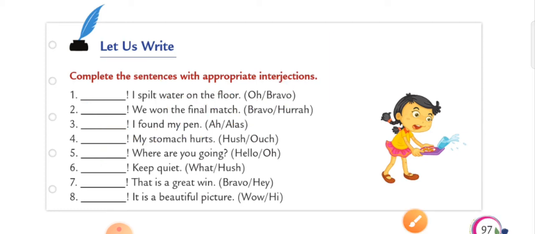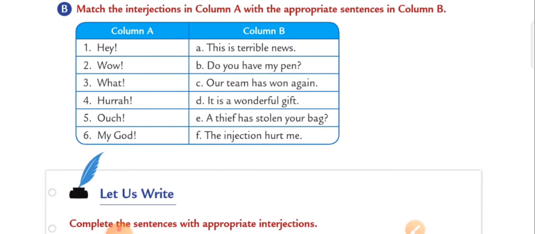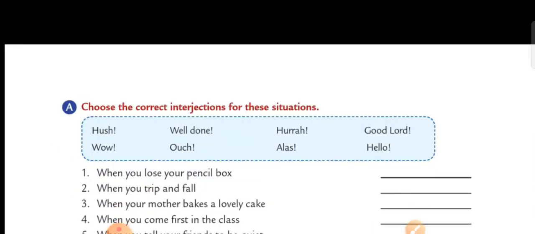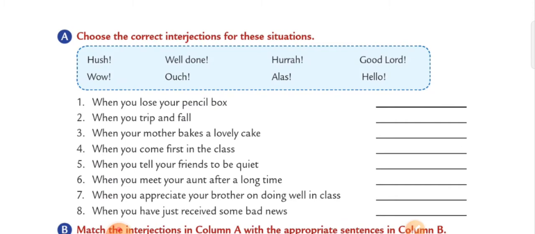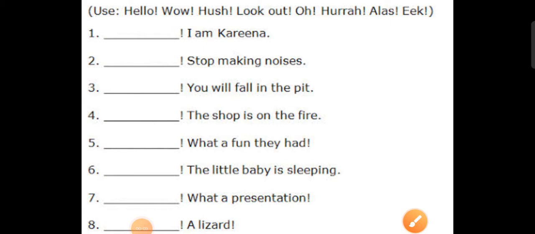Okay students? So I hope कि आपको ये एक्सरसाइज अच्छे से समझ में आ गई है दोनों, ठीक है ना? दोनों एक्सरसाइजेस क्लियर हो गई है. B and also let us write, and we had already completed exercise A in the previous class. Okay? Okay, so students, here we have some more sentences, right, which are related to interjection. So we are going to solve this exercise, and we have to use the words given at the top, right? Hello, wow, shh, look out, oh, hooray, alas, eek.